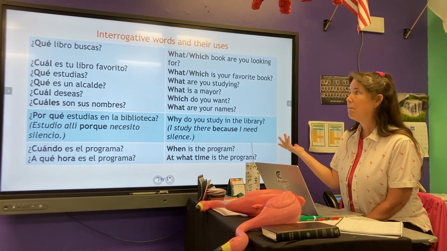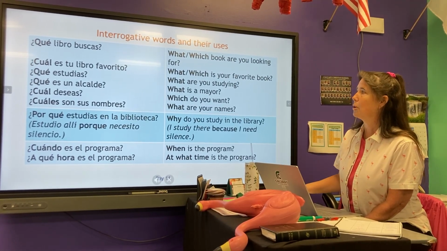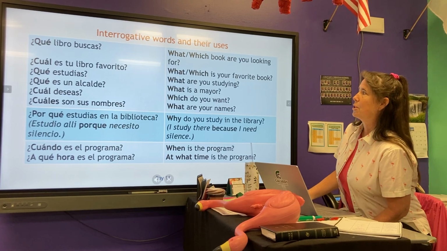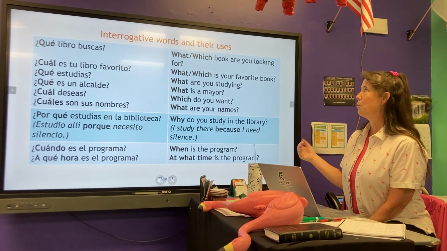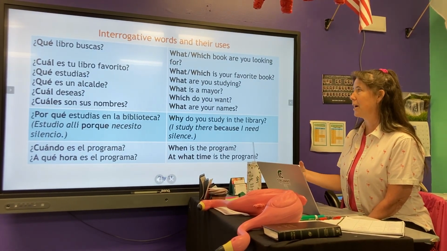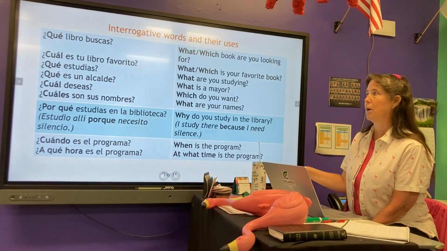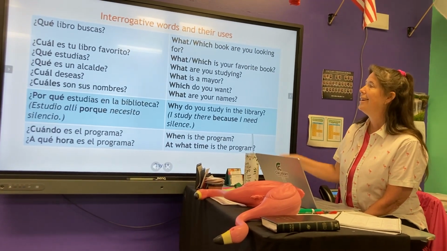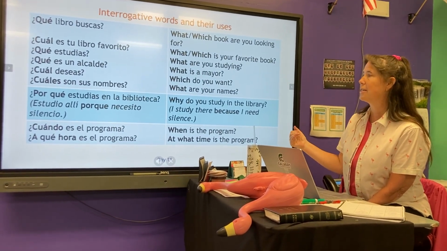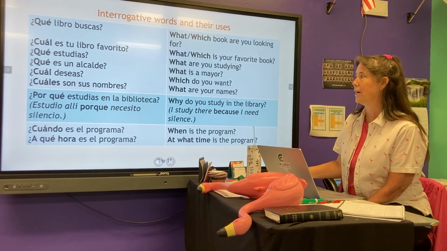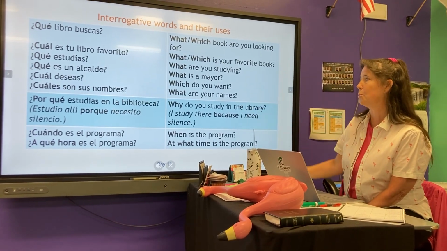So qué means what. We've been using that one. Cuál is a little bit more specific. So usually, what is your favorite book? So being kind of specific, they'll use that to ask birth dates. What is your birthday? Some things like that. Qué can be used for a lot of other reasons. Cuál can also be translated which, like cuál deseas, which do you want?